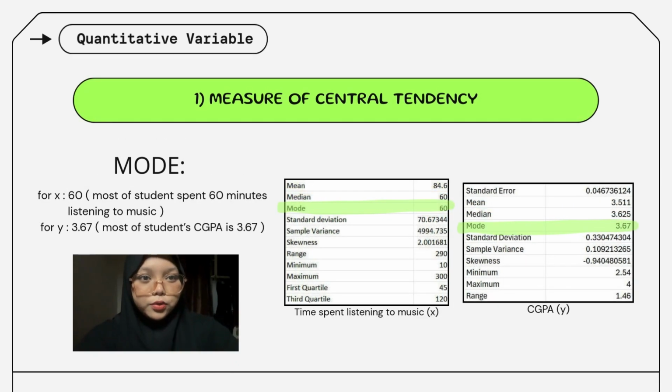Next, the mode. Mode for X is 60. So most of the students spend 60 minutes listening to music. And for Y, we got 3.67. So the most common student CGPA is 3.67.